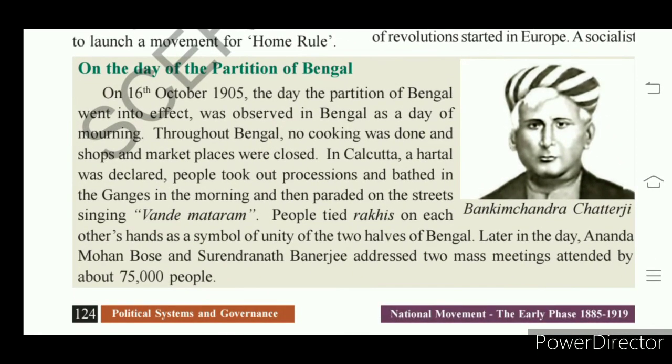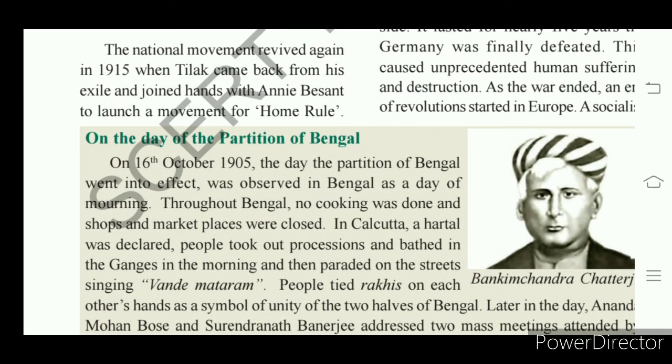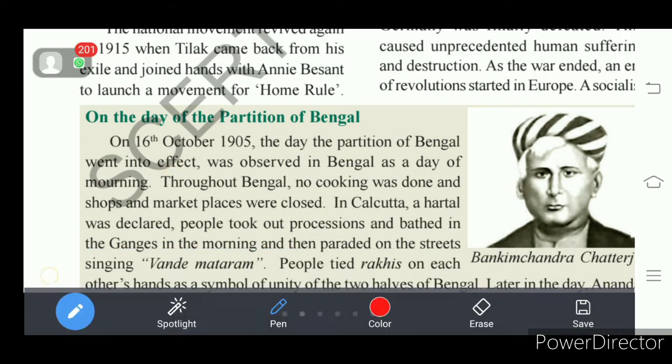What happened on the day of the partition of Bengal? We know that Lord Curzon, the Viceroy and Governor General, announced the partition of Bengal. It was announced in 1903, and it came into force on 16th October 1905.